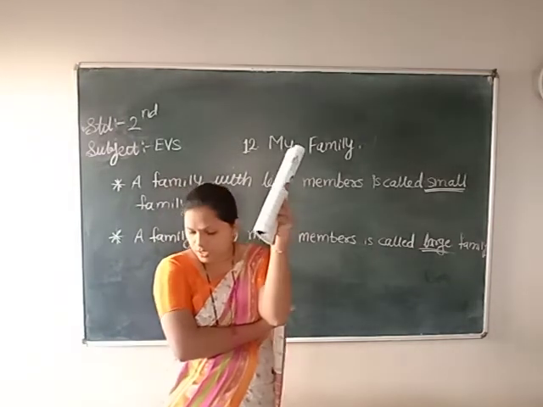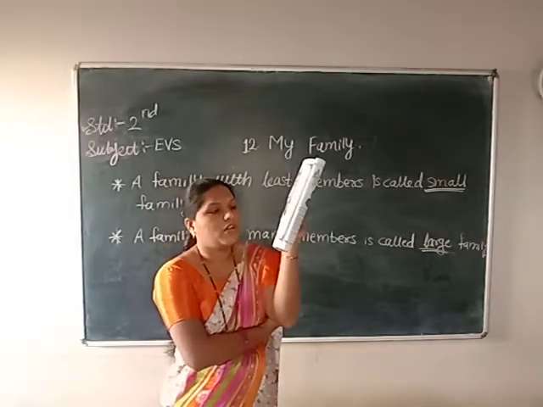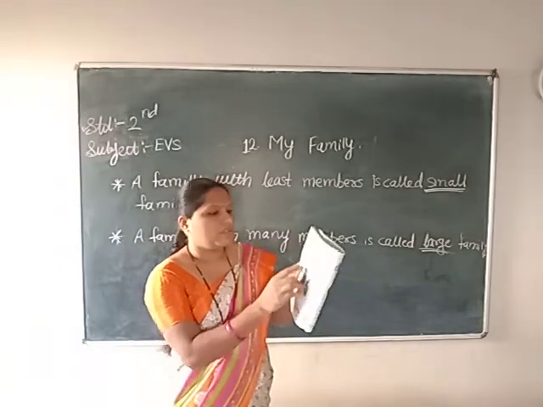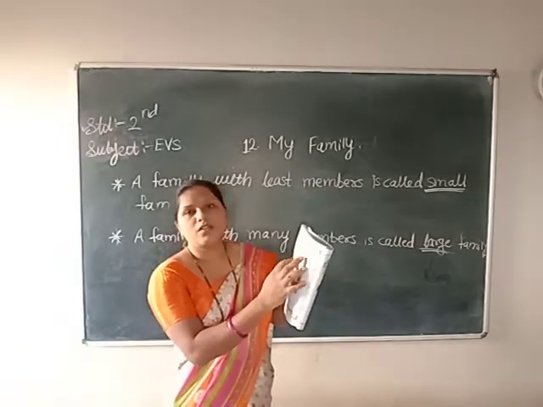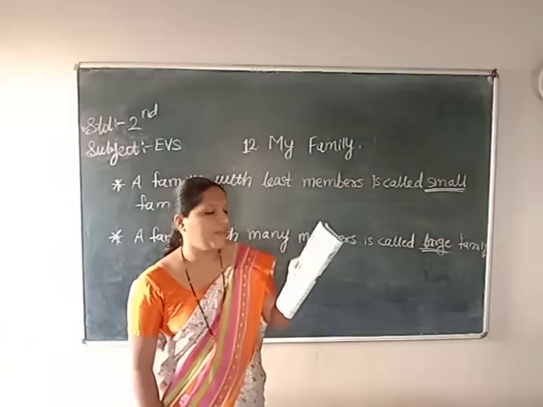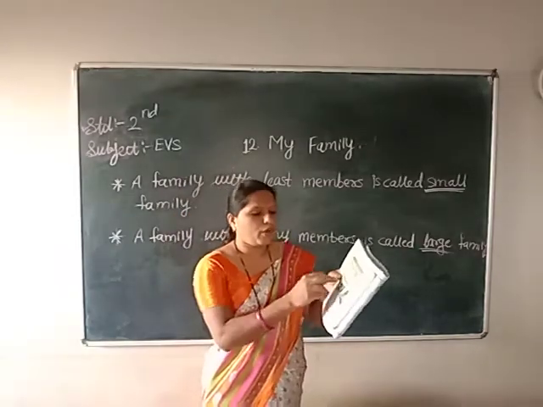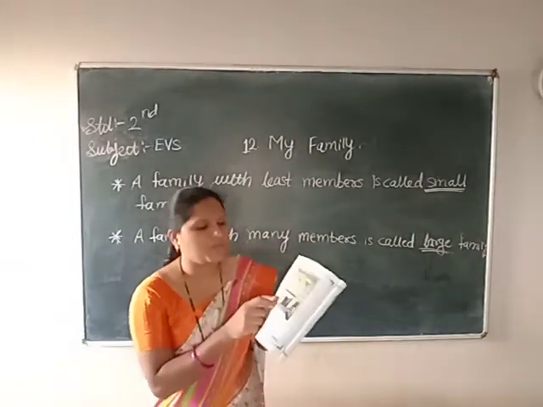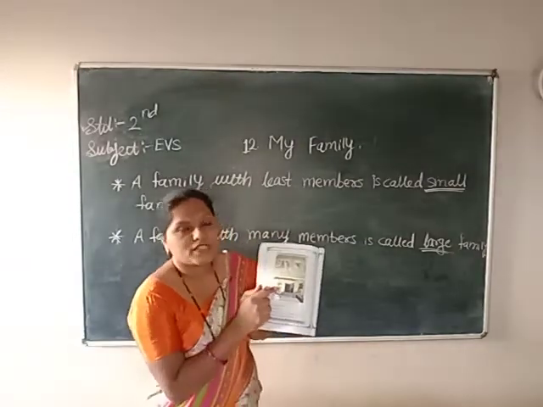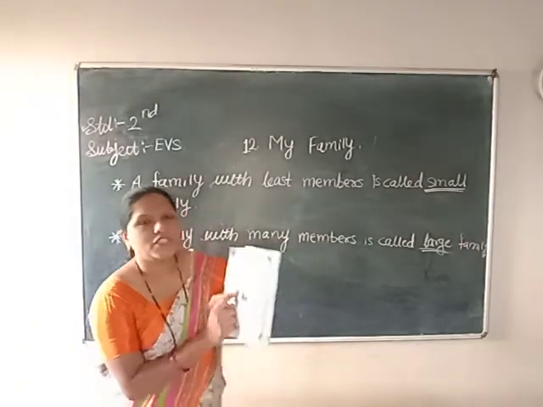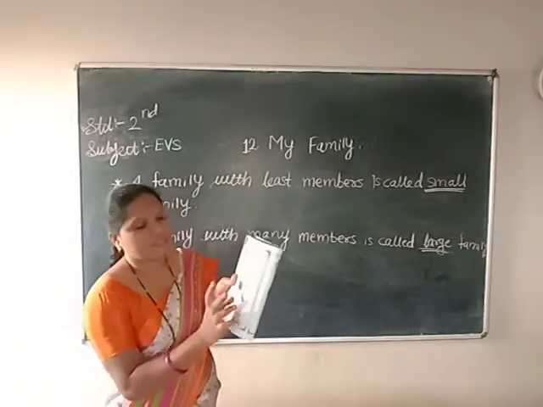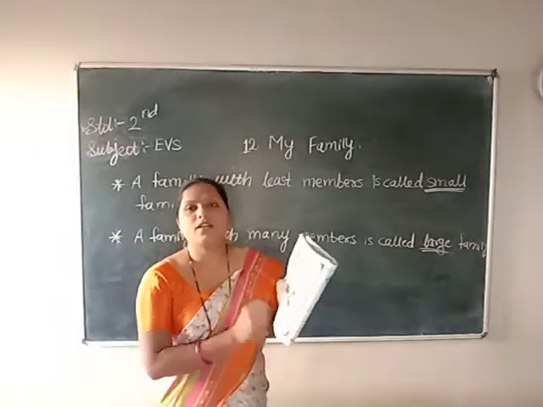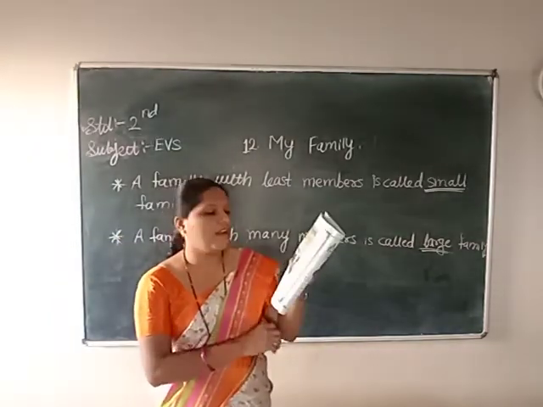What is Vimla doing here? Yes, children, what is Vimla doing here? She is going to her neighbor's house. Who is helping her? What is Vimla doing? She is dancing. She is doing Bharatnatyam here. And who is teaching her Bharatnatyam? Her neighbor's auntie teaches her Bharatnatyam. Who is helping her? Her neighbor's auntie. Her neighbors are helping her.